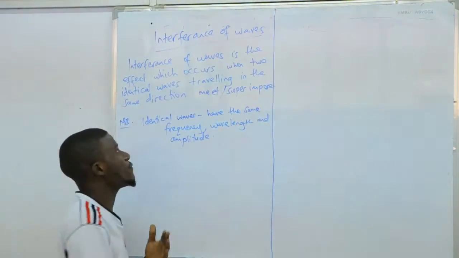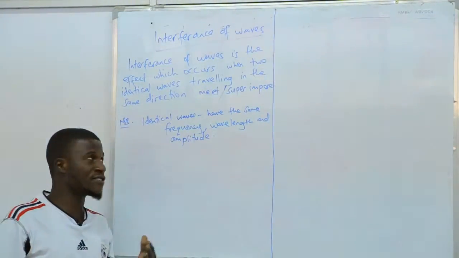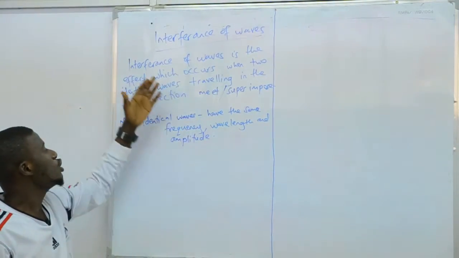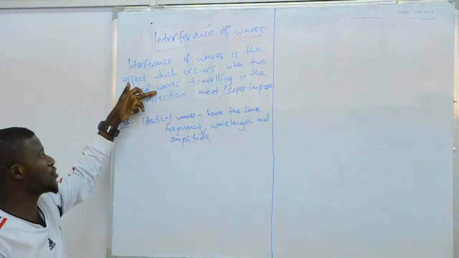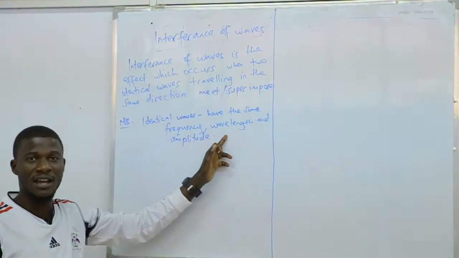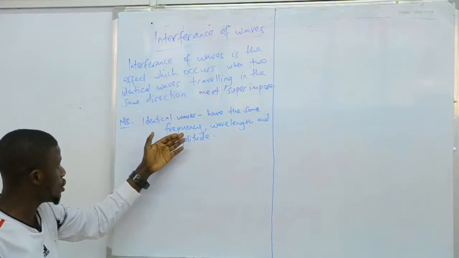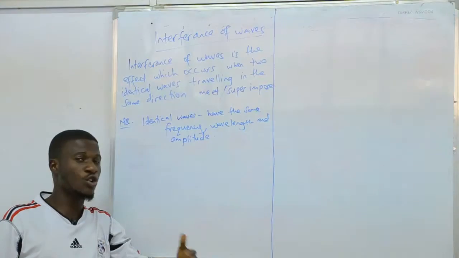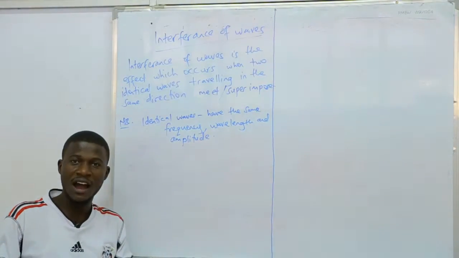You can also define the term interference of waves by just saying it is the effect which occurs when two waves of the same frequency, wavelength, and amplitude traveling in the same direction meet, superimpose, or overlap on each other.